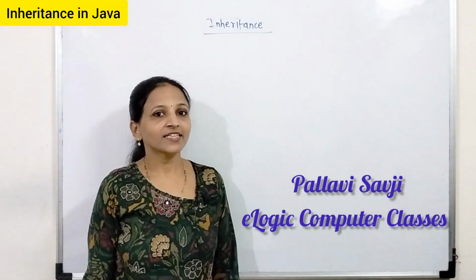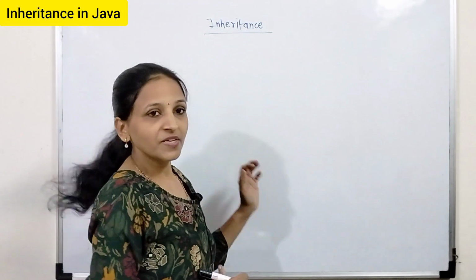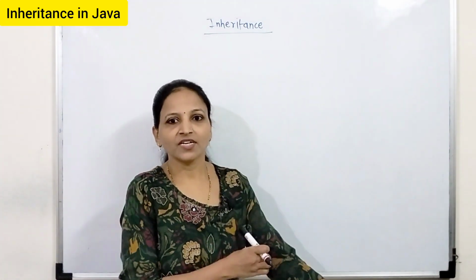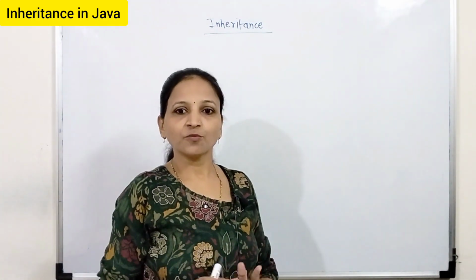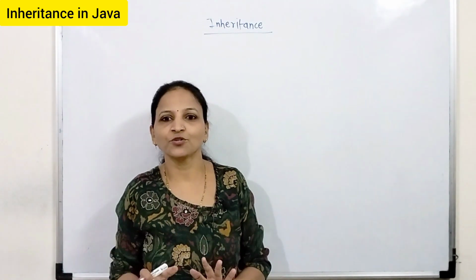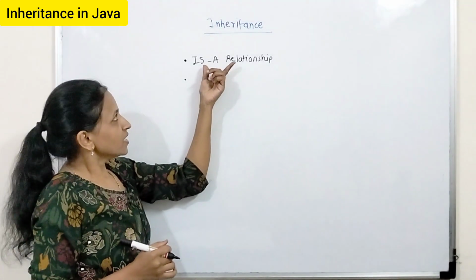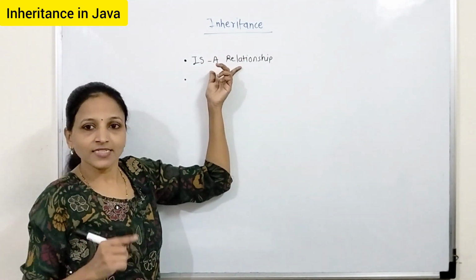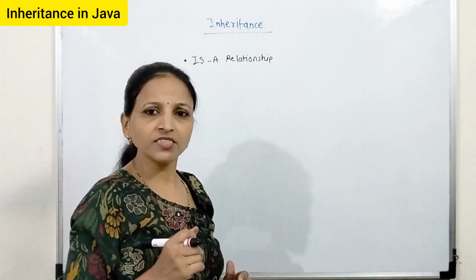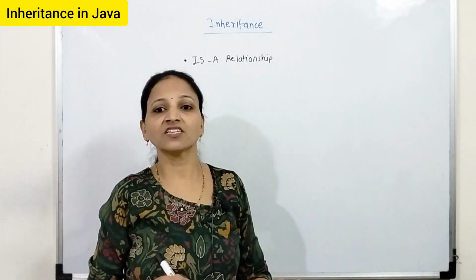Now I am going to start the next concept, that is inheritance in Java. In C++ already we have seen this concept. Inheritance means what? Suppose there is already something present and using that you want to create something new. That is just the concept of inheritance. Inheritance is also called an is-a relationship, and what is the main purpose behind using this concept? That is nothing but reusability.